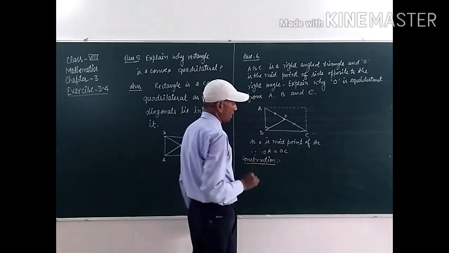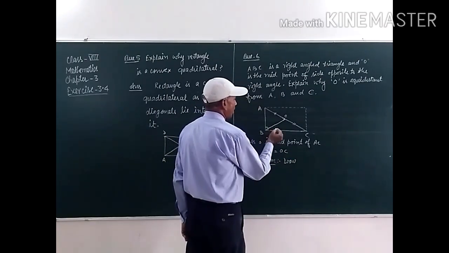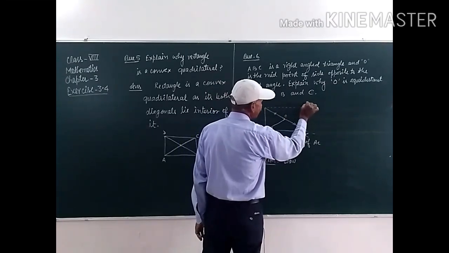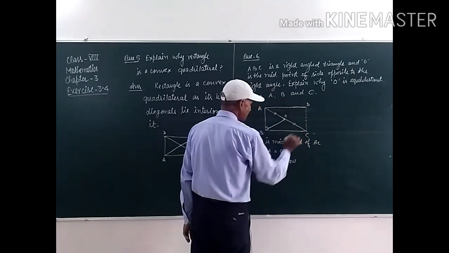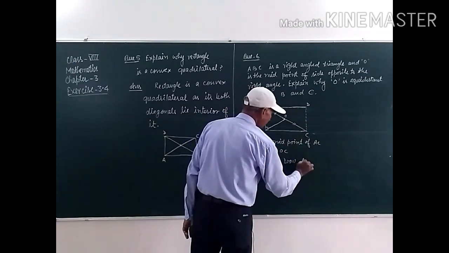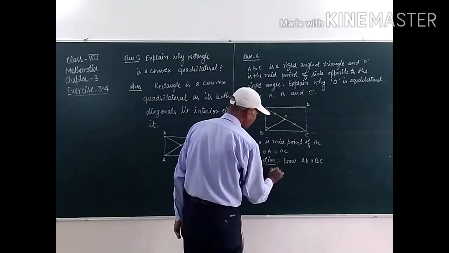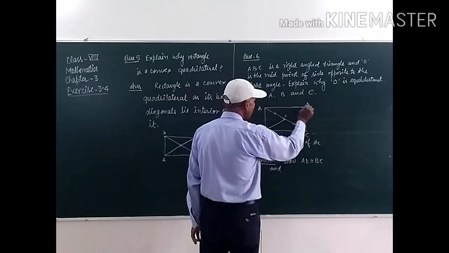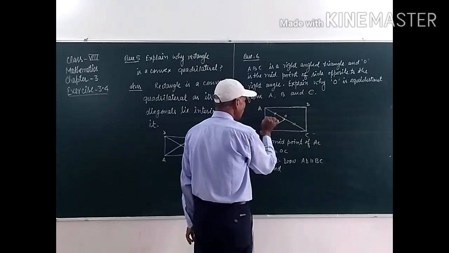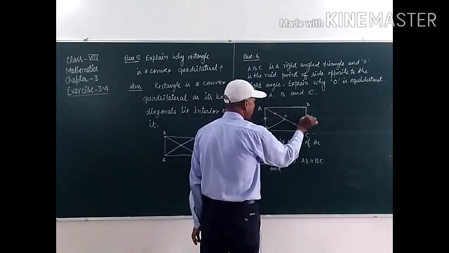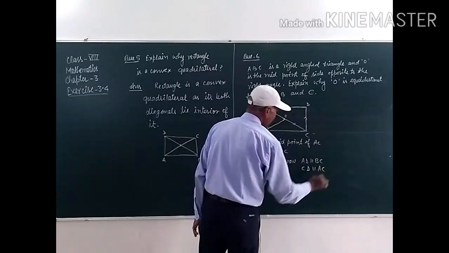Construction, student: draw AD parallel to BC, and draw CD parallel to AB.